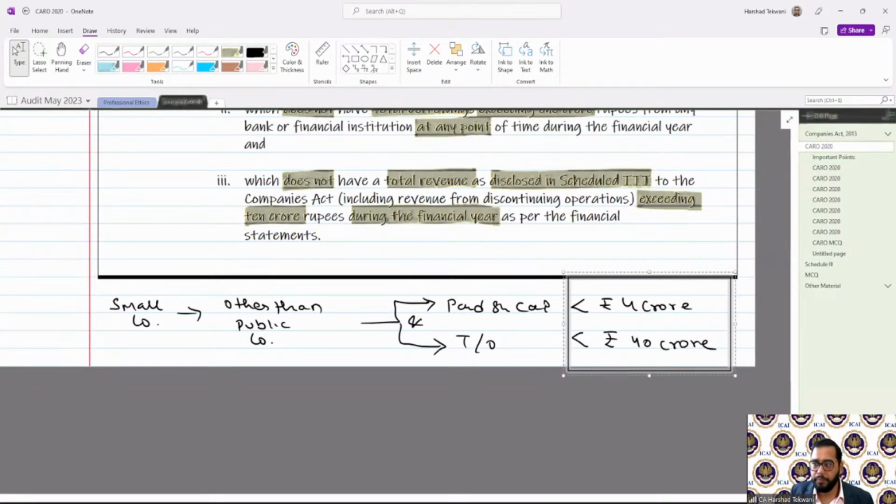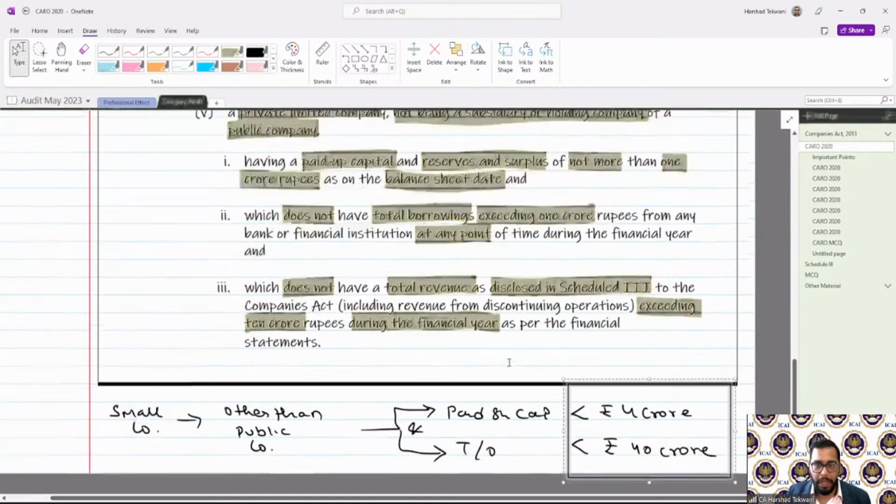It should not be a Section 8 company. Someone might ask, does a Section 8 company fall under the small company? The answer is no. A Section 8 company cannot be a small company. Again, a public company cannot be a small company, and a subsidiary of a public company cannot be a small company. A body corporate which is formed under any specific Act cannot be a small company. Clear? Okay. So that is the definition of small company.